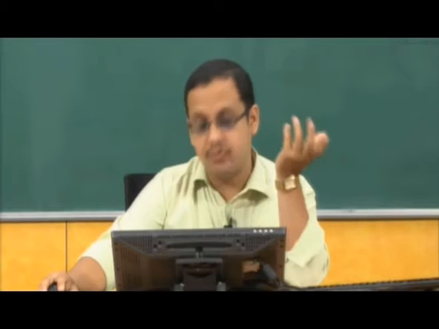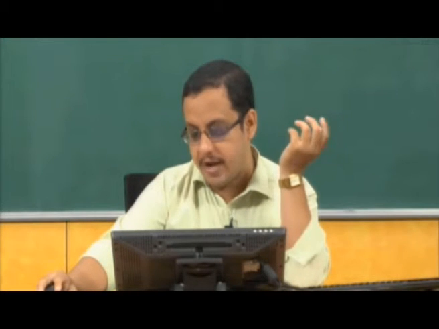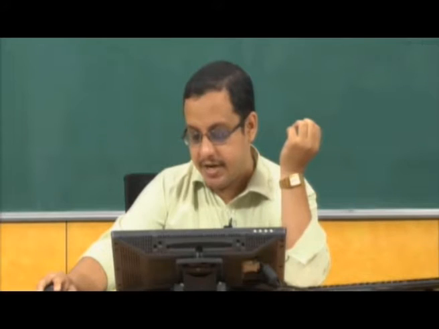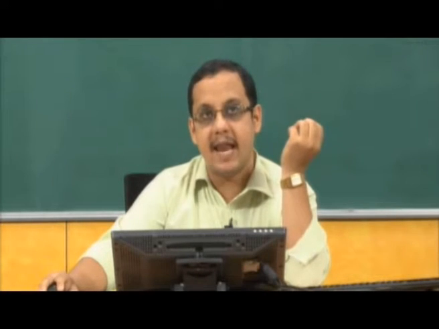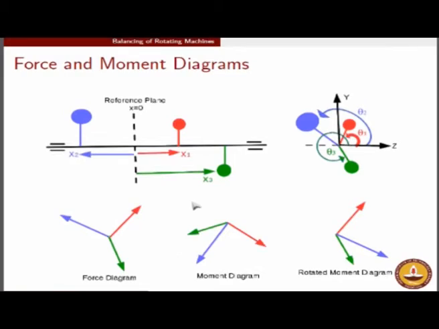the green arrow also shows a similar feature, that is, the actual moment. If you rotate it in the counterclockwise direction, then the rotated moment will be in alignment with the actual forces, whereas those unbalances which are lying to the left of the reference plane will show an opposite trend. That is, for the blue arrow, if it is rotated counterclockwise, it is in this fashion, and now the blue arrow is opposite to the blue arrow in the force diagram. So this is something that we studied in the last class. That was just to refresh your memory.